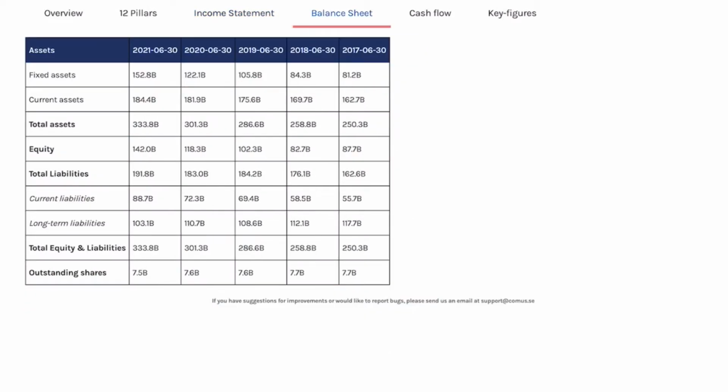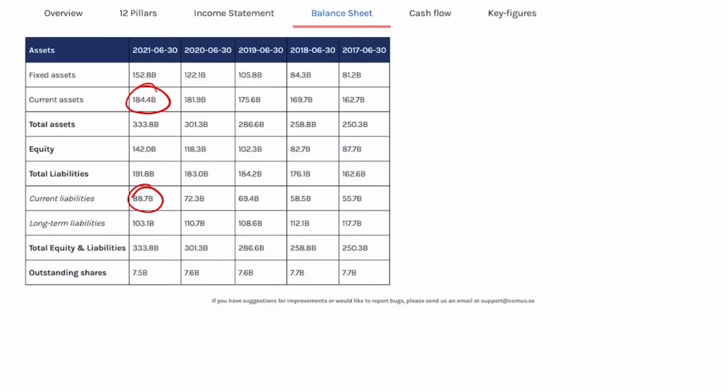And what we are interested in here is the current assets versus the current liabilities, and we can see that there's a huge difference between the current assets and the current liabilities. Basically, if the company were to convert their current assets to cash, they're able to pay off their current liabilities, which I like.